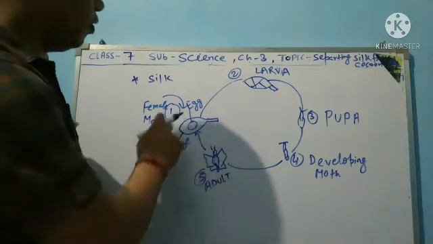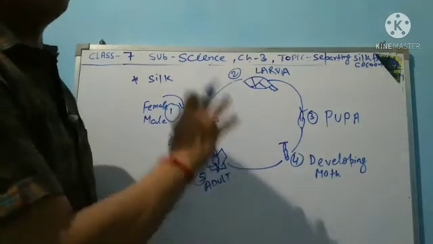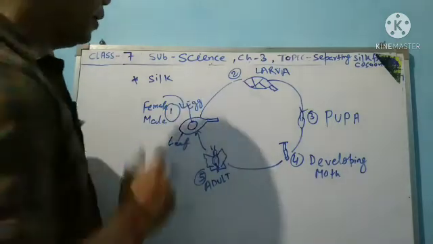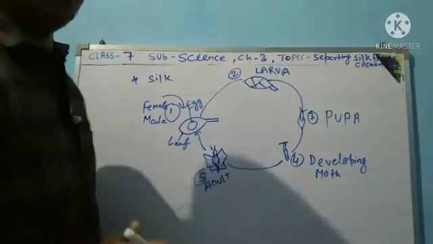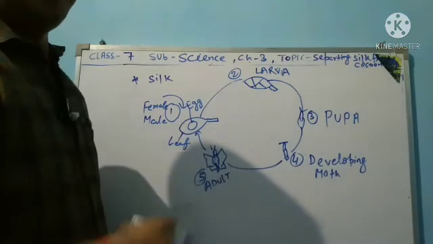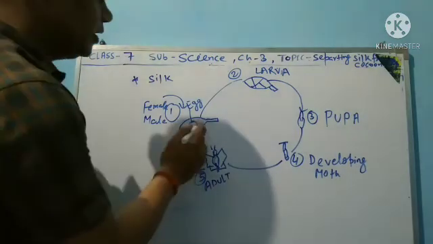The female produces the eggs on the leaves, and the eggs develop into larvae.